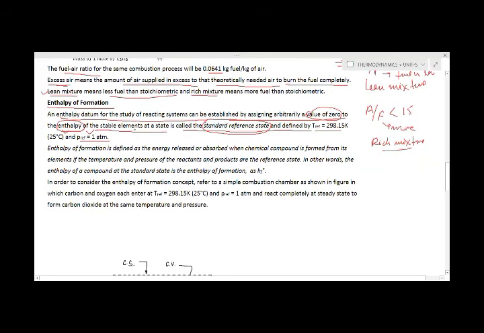So at this standard reference state, how do we define the enthalpy of formation?